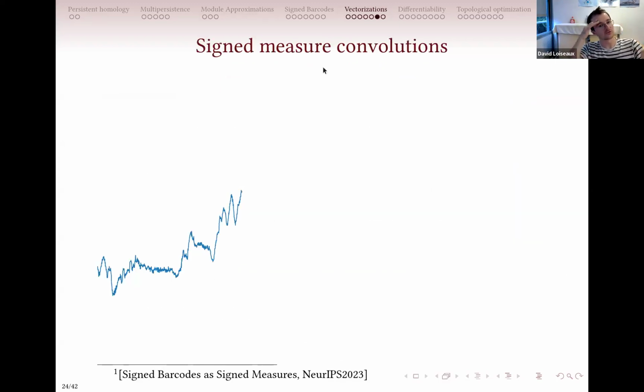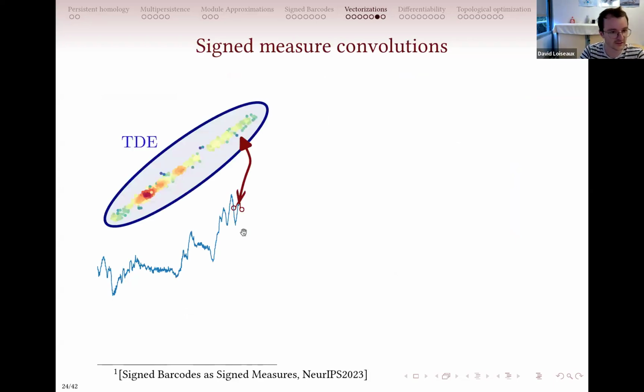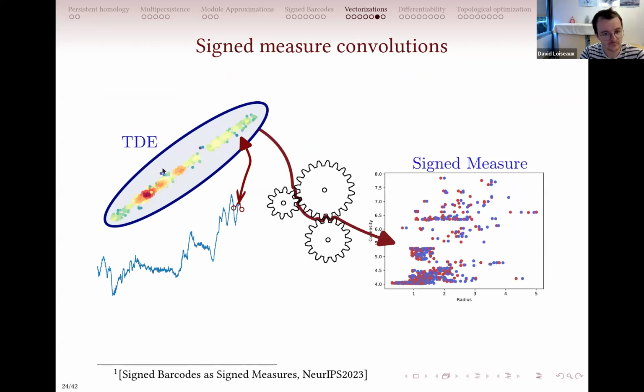Okay, and I didn't even talk about the signed measure yet, so let me do it. You start with some data set. You transform this data set into a multi-parameter filtration. Here it's, as I said at the beginning, a time delay embedding. You use your multi-parameter persistence machinery to compute some signed measure with respect to some invariant.